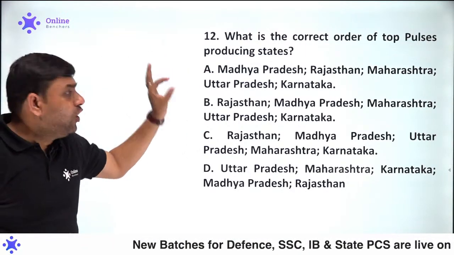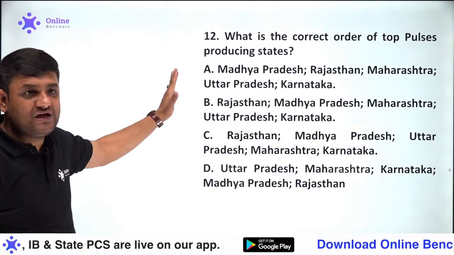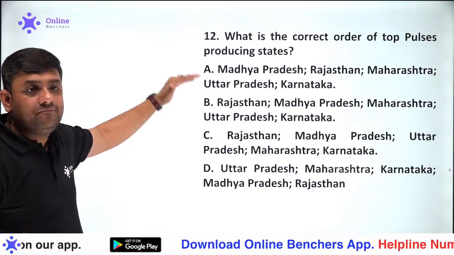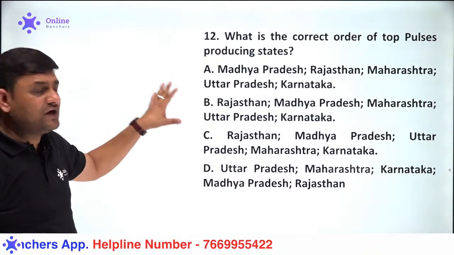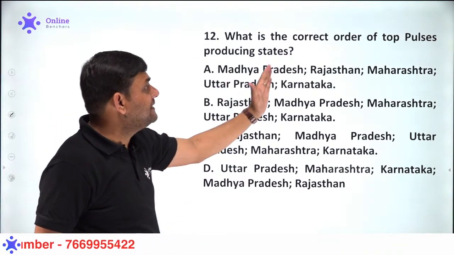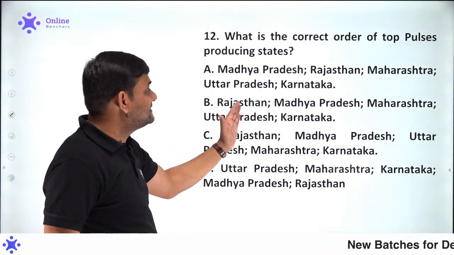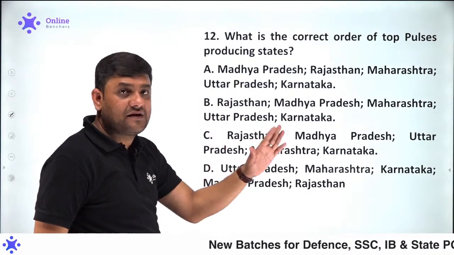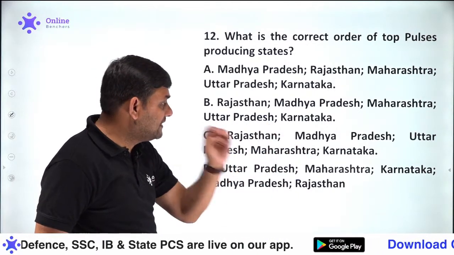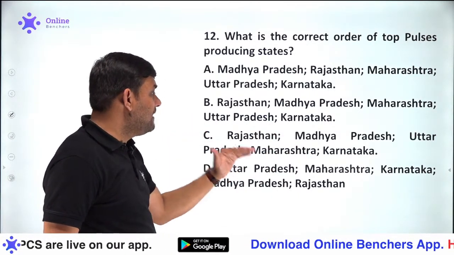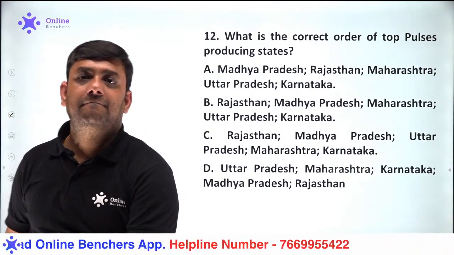What is the correct order of top pulses producing states? You have to tell me what can be the correct order for the pulses production in India. Is it A, MP, Rajasthan, Maharashtra, UP and Karnataka? B option says Rajasthan, MP, Maharashtra, UP and Karnataka. C option is Rajasthan, MP, UP, Maharashtra and Karnataka. D is UP, Maharashtra, Karnataka, MP and Rajasthan. Can you please tell me?